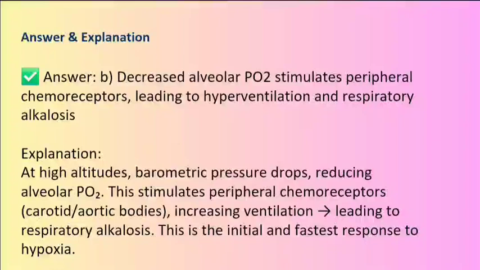Explanation. At high altitudes, barometric pressure drops, reducing alveolar PO2. This stimulates peripheral chemoreceptors, carotid and aortic bodies, increasing ventilation, leading to respiratory alkalosis. This is the initial and fastest response to hypoxia.